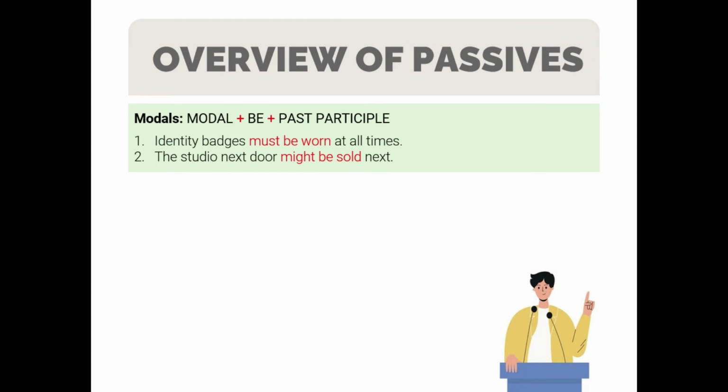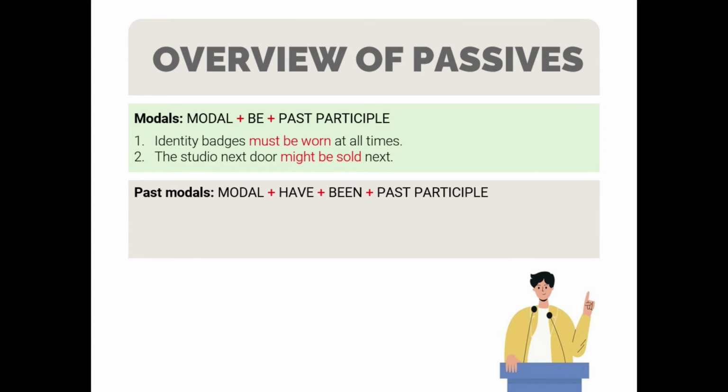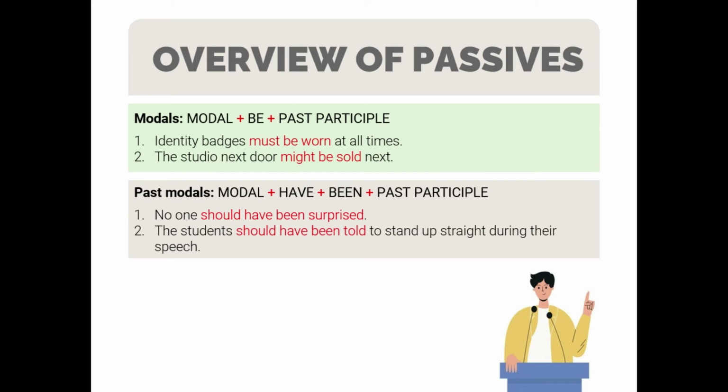Now, lastly, past modal passive, which is structured with a modal plus have plus been plus past participle. For example, number one, no one should have been surprised. Number two, the students should have been told to stand up straight during their speech.